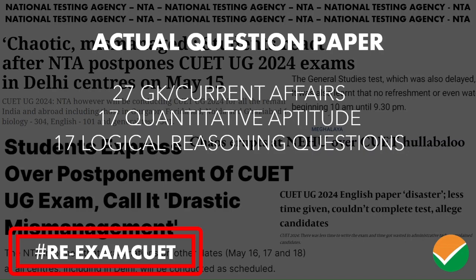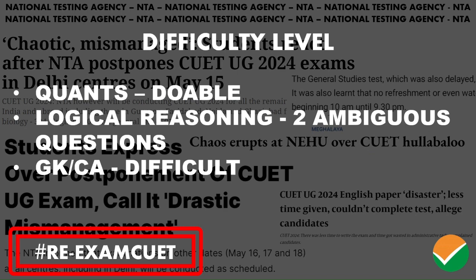And there's 17 QA questions, quantitative aptitude, and 17 logical reasoning questions. So obviously, straight out of the bat, as soon as you look at the paper, you know that nearly half the question paper, 30 out of 60 questions, are purely from GK and current affairs, which is definitely not equal weightage. Now, coming to the difficulty level, the quants are mostly doable. If you covered all the topics, then it's doable.